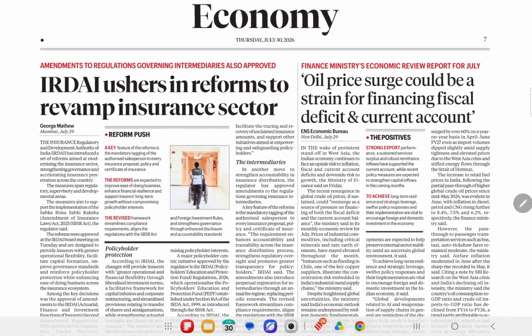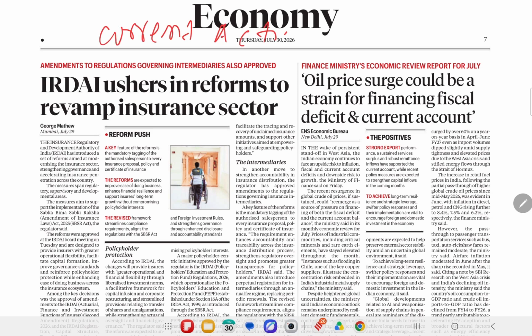Now, what is current account deficit? If you look at the balance of payments, under the balance of payments there are two types of account: current account and capital account. Under the current account, there is one called net trade: how much we are exporting and how much we are importing. The net of that is called the balance of trade. If you look at India's balance of trade, we are importing more compared to our exports. This includes trade of both goods and services.